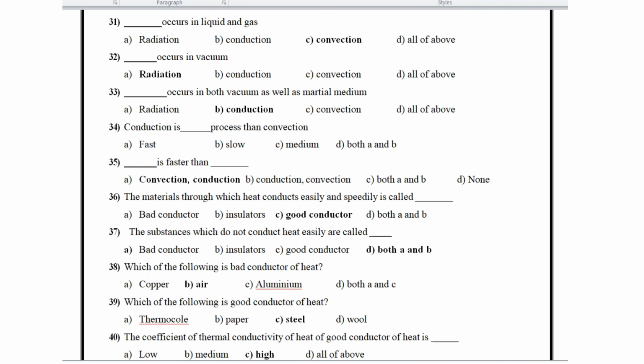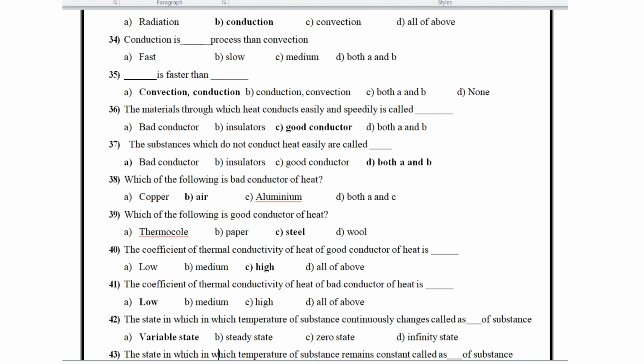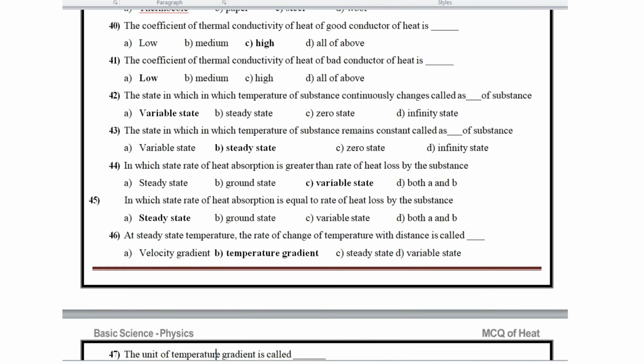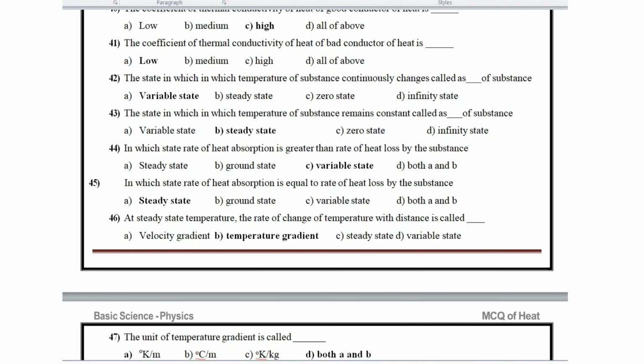The coefficient of thermal conductivity of a good conductor of heat is high. Then question number 41, the coefficient of thermal conductivity of a bad conductor is low. The state in which the temperature of a substance continuously changes is called the variable state. The state in which the temperature of a substance remains constant is called the steady state.